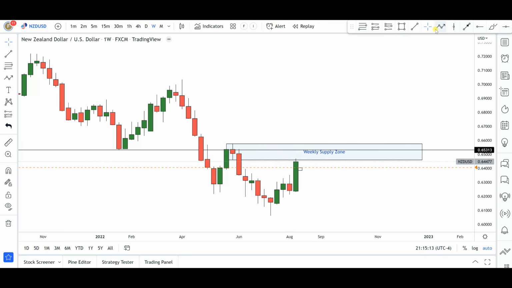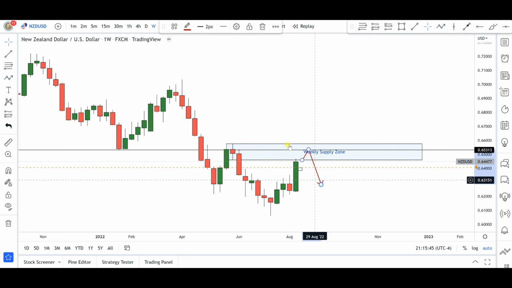So chances are the markets might open next week, might have maybe a little push to the downside to fill up demand zones in the smaller time frames, from where the bulls might come back again into this market to at least push these markets deeper into the weekly supply zone area that we have here, probably paying attention towards that let's say 0.6530 level, which corresponds to this particular previous level of structure that was broken, from where maybe the bears might now come into these markets to start flexing their muscle, okay, to respect or to protect this weekly supply zone area that we have in this area.